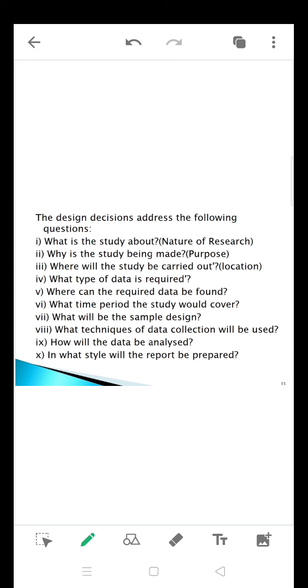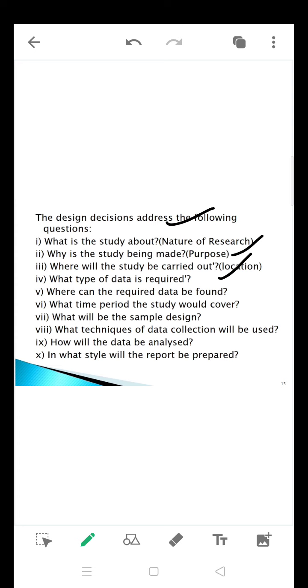Some of the questions are going to be clearly answered while developing your research design. First one is, what is the study about? The nature of the research you are going to conduct, you make a specification in the research design: what type of research I am going to conduct. The next one is, why is the study being made? The objective, the purpose, the aim, the goal of a research, you are going to make a specification. Next one is, where will the study be carried out?